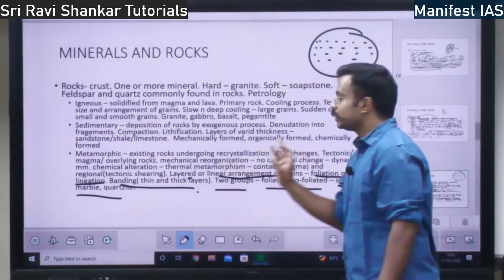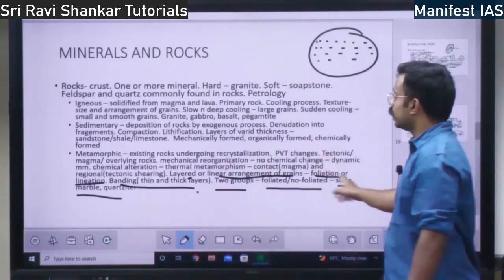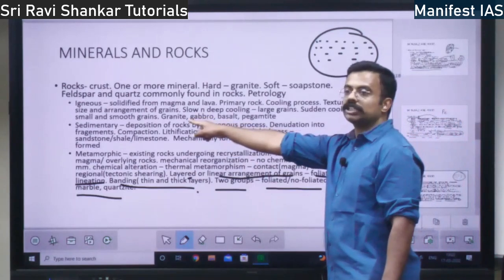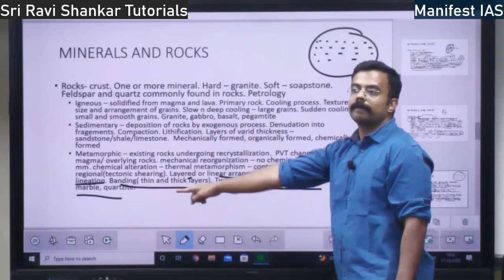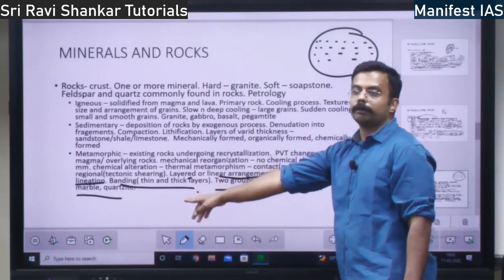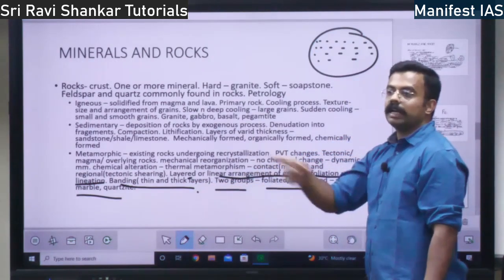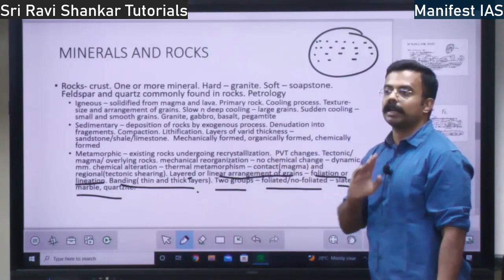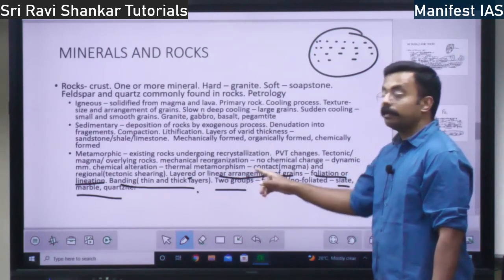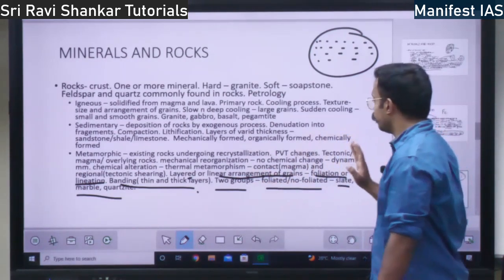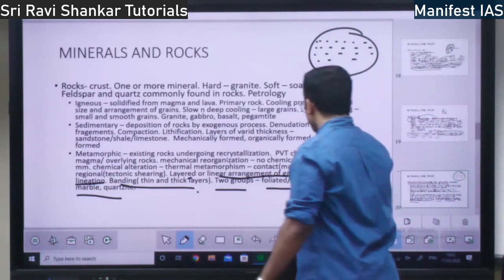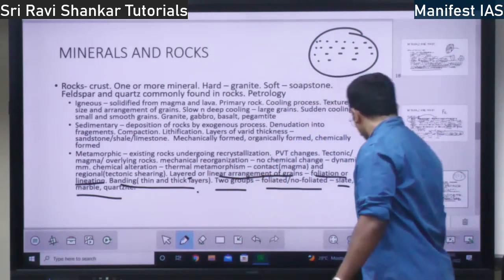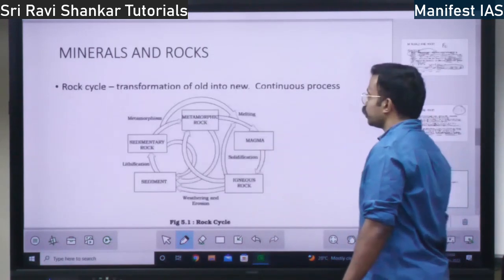See, granite is an igneous rock. Marble is a metamorphic rock. You will know granite and marble from constructing houses, right? But which is what rock, you would not be knowing. So there are two groups, foliated and non-foliated. These are the examples. This is with respect to three types of rocks.